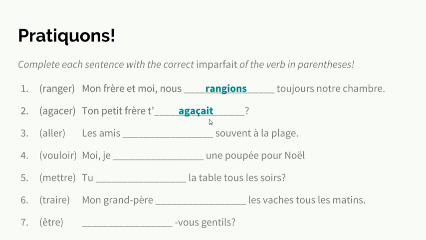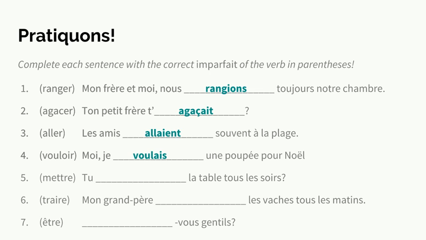3. Aller. Irregular in the present tense, but it is regular for imparfait. Les amis allaient souvent à la plage. The friends used to go often to the beach. 4. Vouloir. Our new form is voulons. Take off the ONS. Moi, je voulais une poupée pour Noël. Me, I wanted or I was wanting a doll for Christmas.